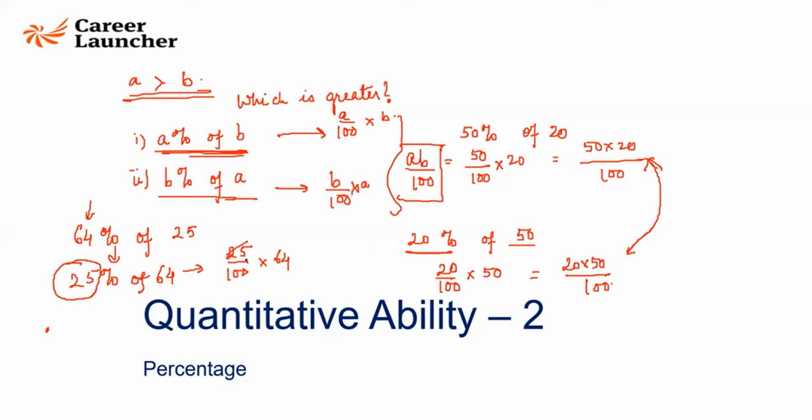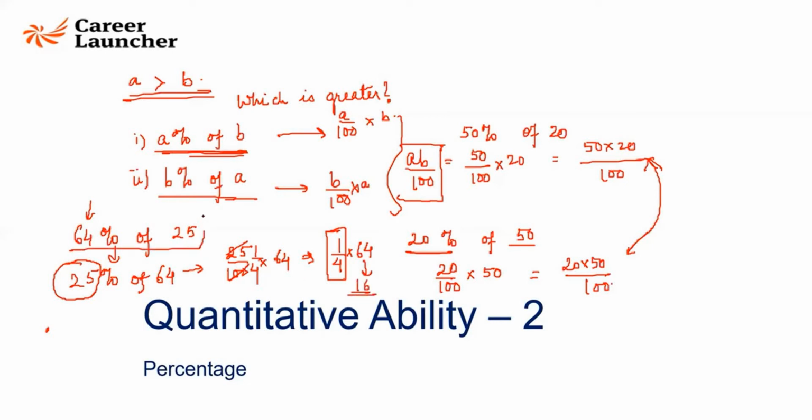If you cancel out 25 and 100, it will become 1 by 4. 25 fours are 100. So we are basically looking at 1/4 of 64. So can we conclude that 25% of a number is nothing but 1/4 of that number? Therefore, this we know how to calculate, will be equal to 16.